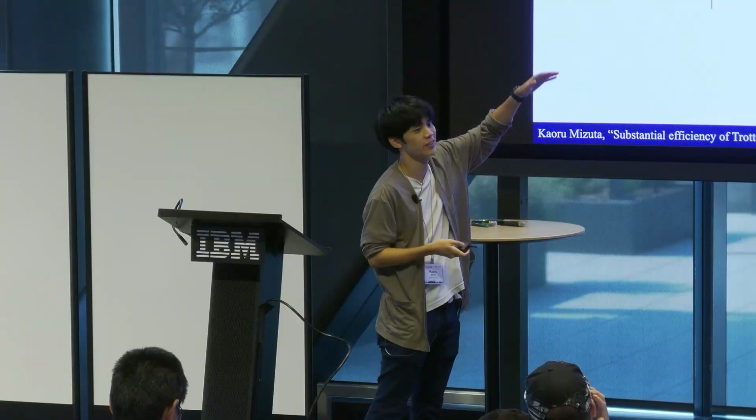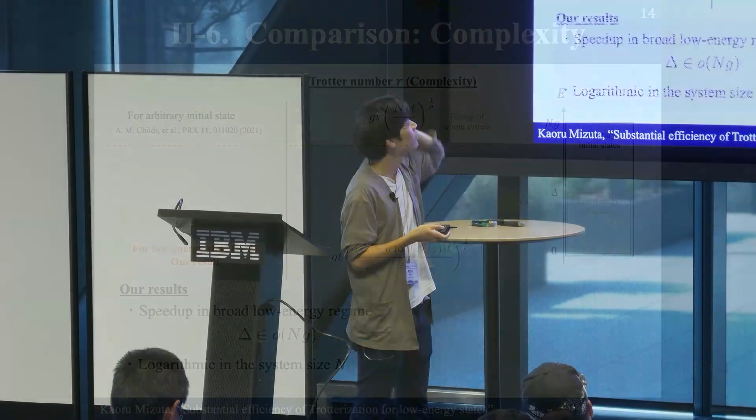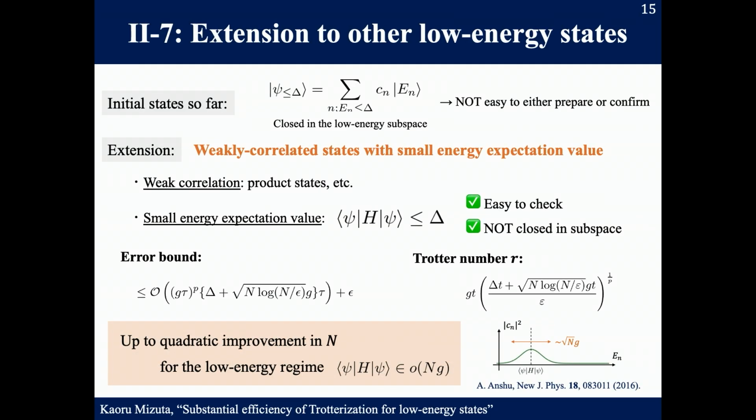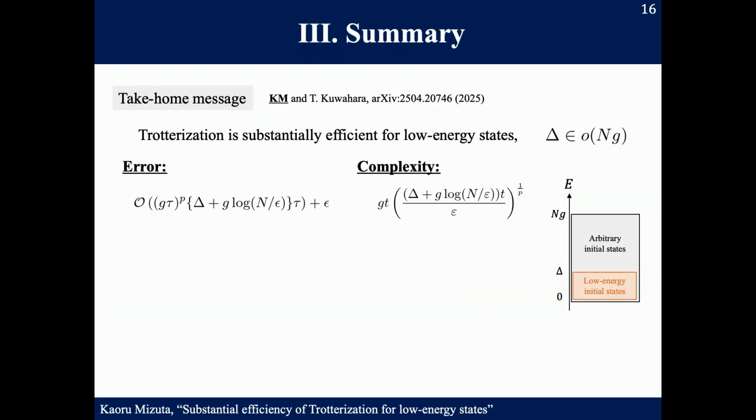We cannot consider Gibbs state because in general we have leakage from the low energy subspace, so in order to extend our result to Gibbs state, we have to estimate how large the leakage from the low energy subspace is.